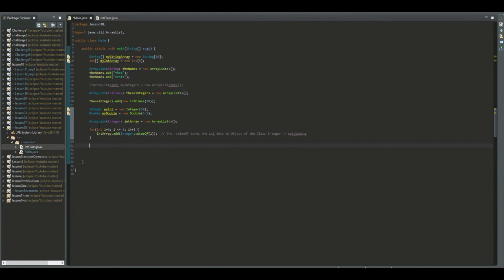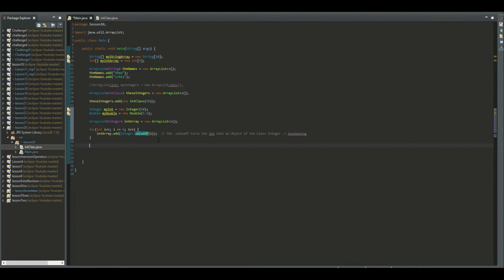Let me explain it one more time. Here you create a local variable, and it is an int, a primitive type. So you try to add inside your array list a number. But in order to do that, that thing needs to be an Integer, an object of the class Integer, because in the array list you define the type, and you defined the type as Integer. So in order to turn the primitive int into an object of the Integer class, you use this method here.